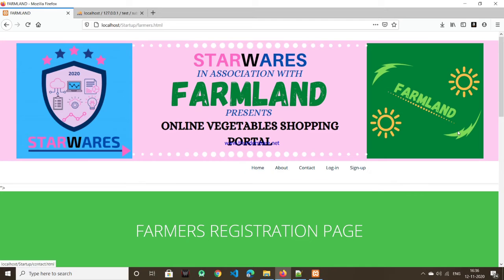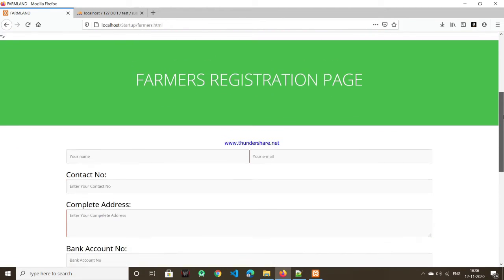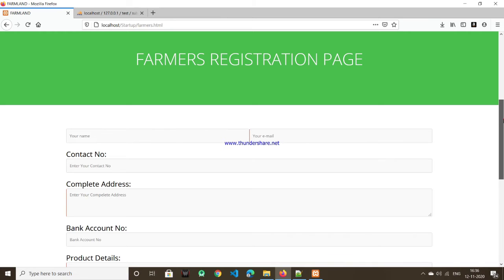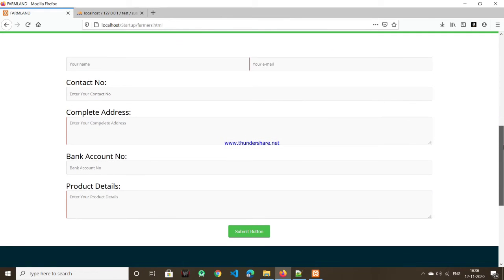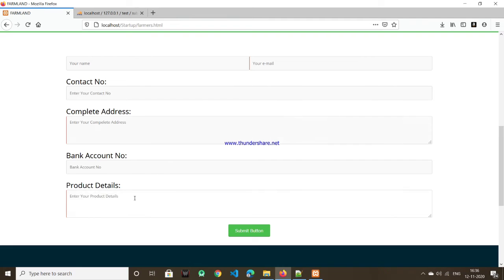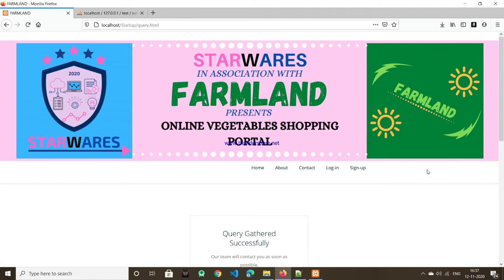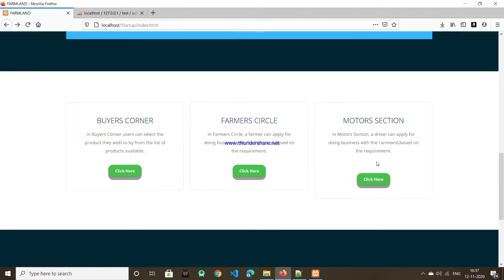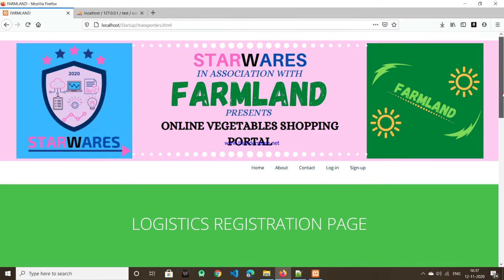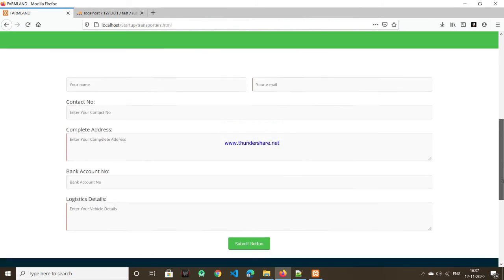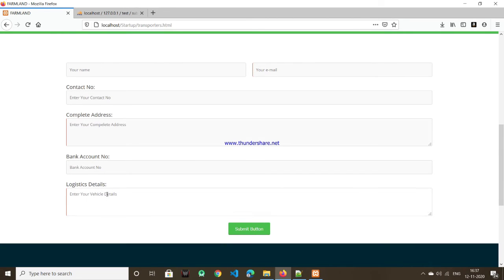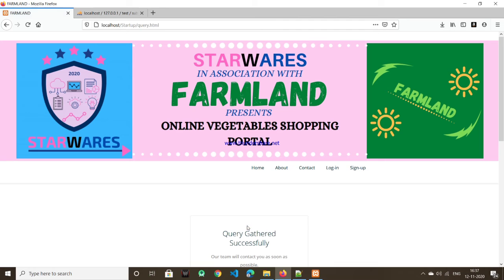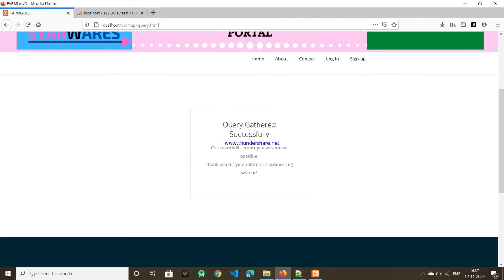The farmer who wants to sell their product has to register on this page by adding their name, contact number, address, bank account, and their product details. The data is saved again to the database. The next is the mota section, which is for the logistic company. They also have to enter their necessary details. Once entered, their information is also saved in the database.